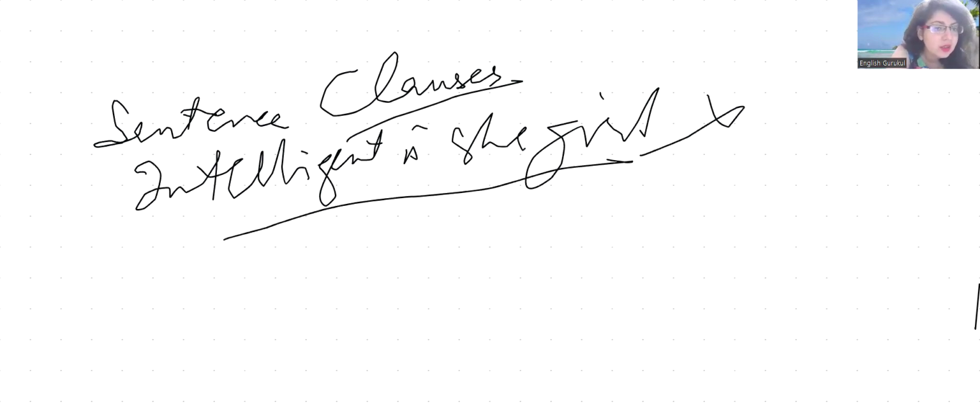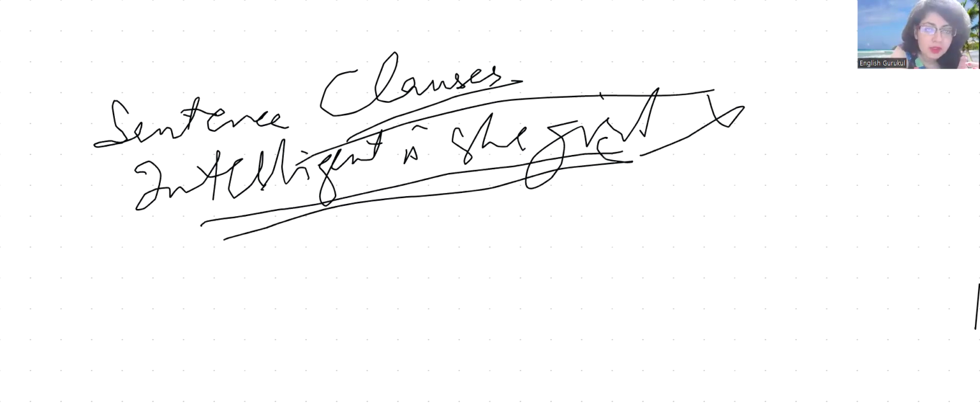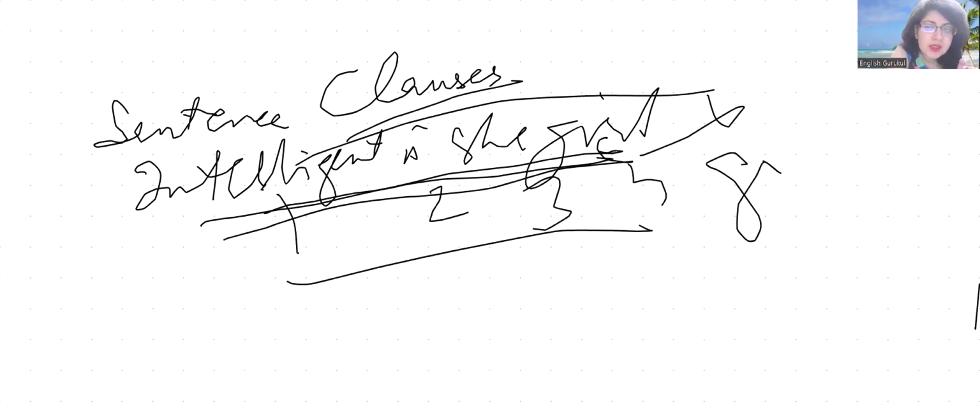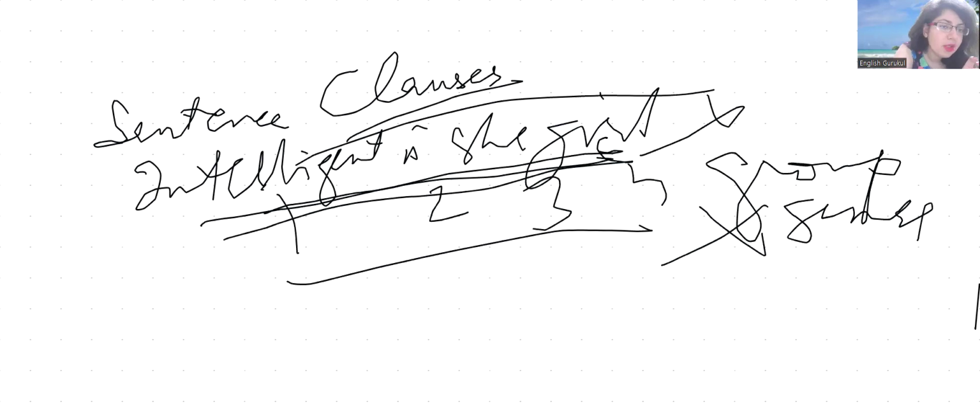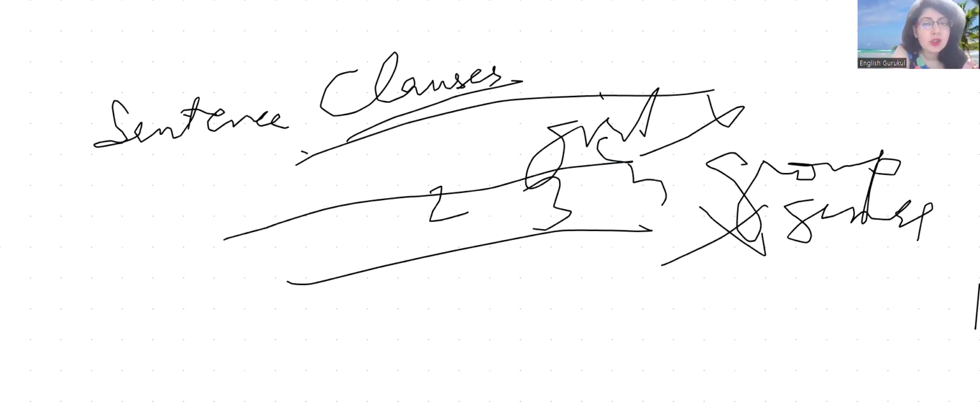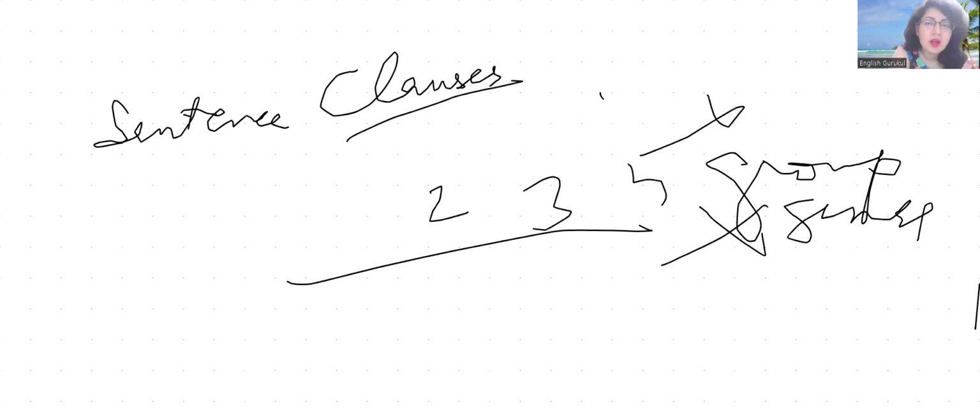When we talk about sentence, it's also a group of words, right? One word, second word, third word, fourth word. So this is also a group, but this doesn't make sense. It does not make sense. Therefore, we cannot call it a sentence, right? Understood? So far, so simple and easy, right?